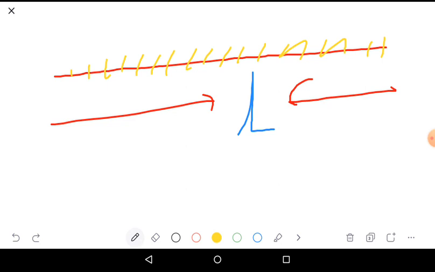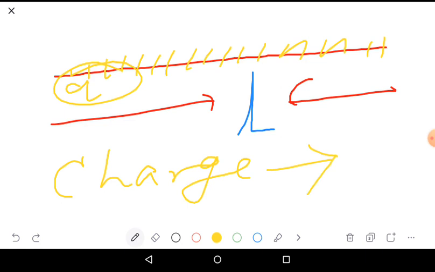Q is the charge distributed on the wire. At all points, the charge is equal. So the charge given to the conductor is Q over the length. This is the total charge.